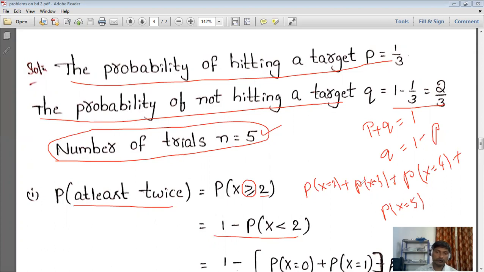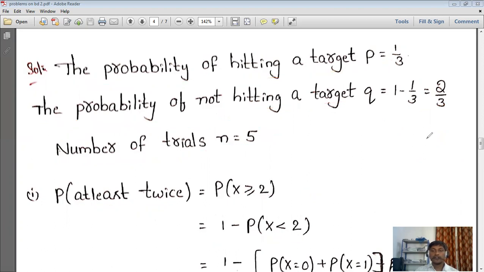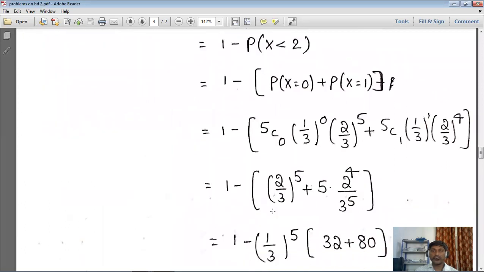Any one of these we can use. So this one also we can use: P of x equal to 2, plus P of x equal to 3, plus P of x equal to 4, plus P of x equal to 5. Or simply we can write 1 minus P of x less than 2. Less than 2 we get only 0 and 1, so easily we can get only those, but there we would have to calculate 2, 3, 4, 5, up to 5. Why are we choosing only up to 5? They mentioned in the problem n is equal to 5, number of times 5, so up to 5 we have to write.